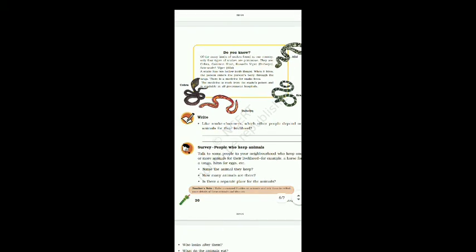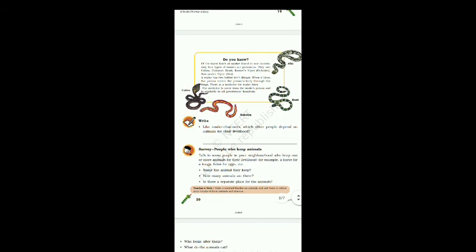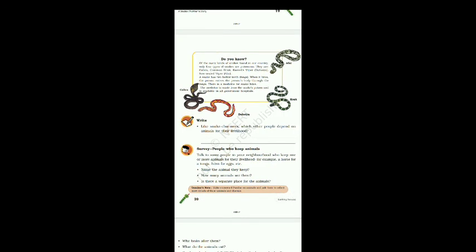And in order to identify them easily, you can look at the picture provided in your textbook, which will help you to identify them in future. The picture of cobra is given. So first of all, we should know the names of poisonous snakes.